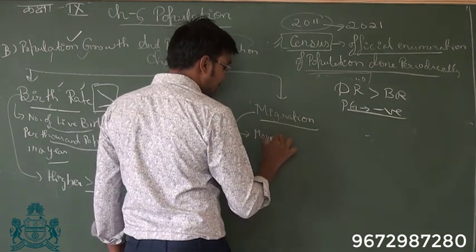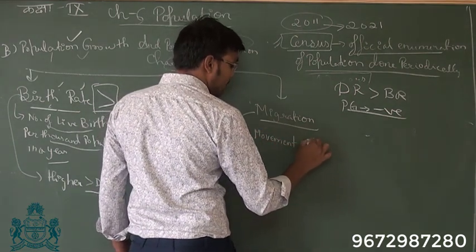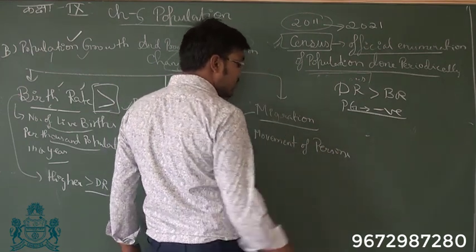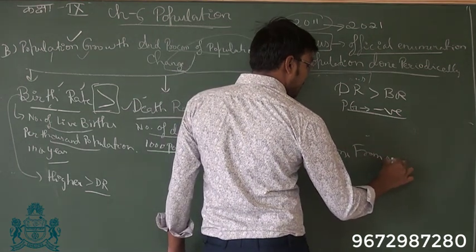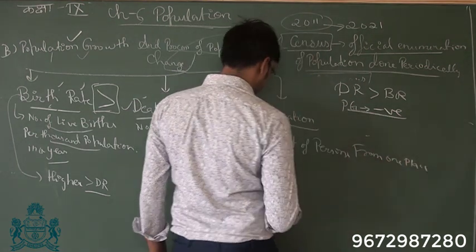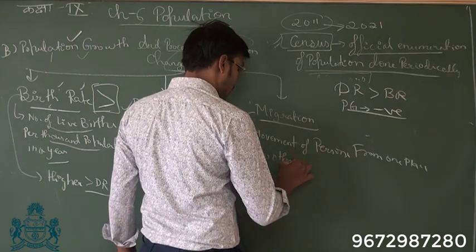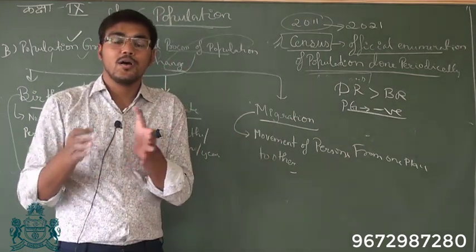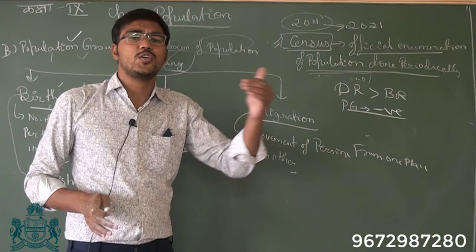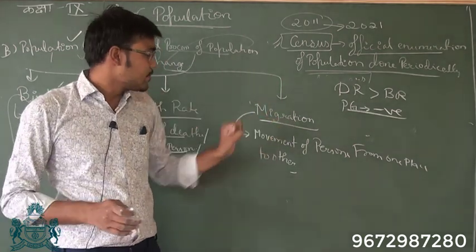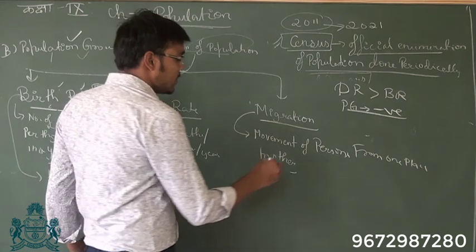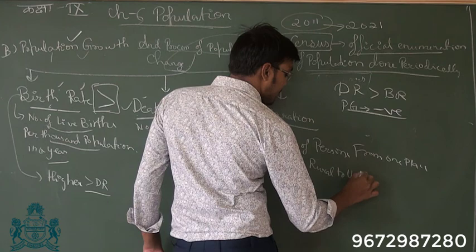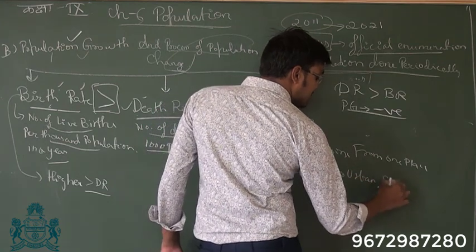Migration is movement of persons from one place to other. So if a particular person moves from rural area to urban area, or from one country to other country, or from one district to other district, or from one state to other state, that is migration, which is movement of persons from one place to other. This can be rural to urban, or from one state to other state.